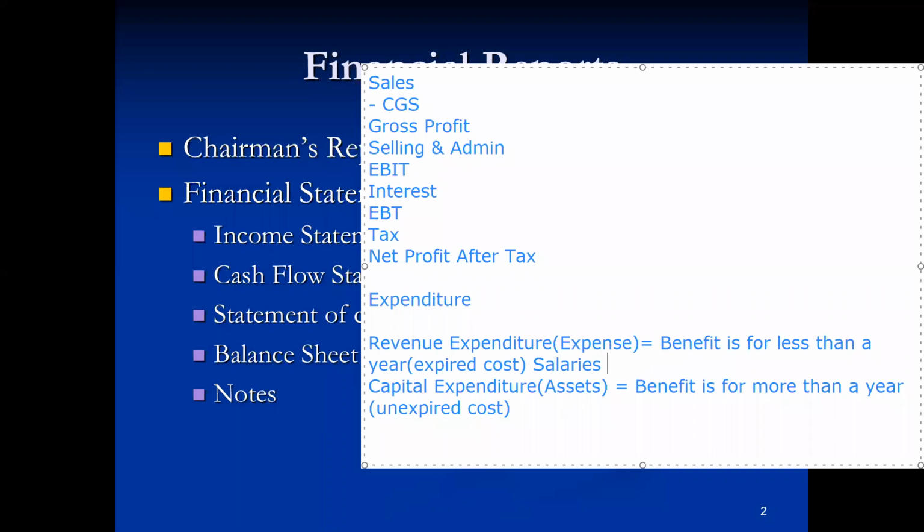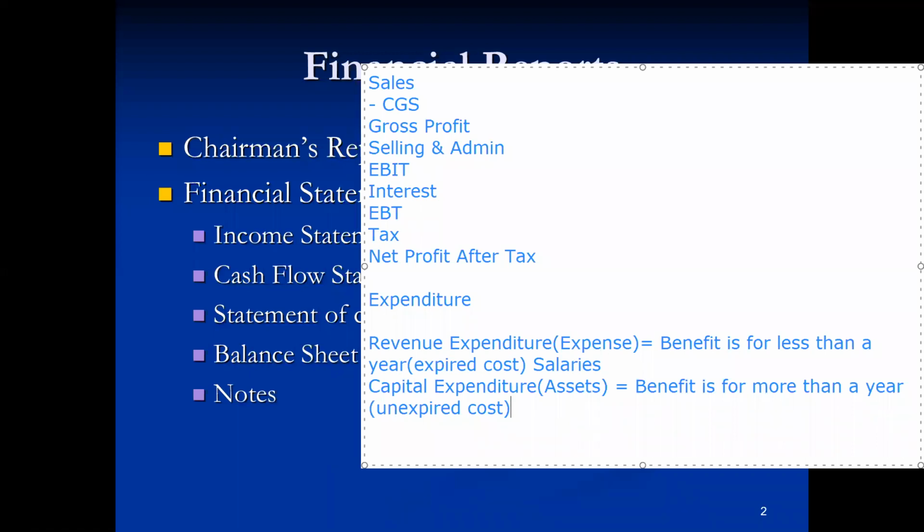So on 31st December, all the salaries that are paid up to 31st December would be considered as revenue expenditure because their benefit has already been taken. Likewise, the utilities expenses that have been paid till 31st December, or if the closing time period is 30th June, all the utility bills that have been paid till 30th June would be considered as expense or the revenue expenditure of the business organization.